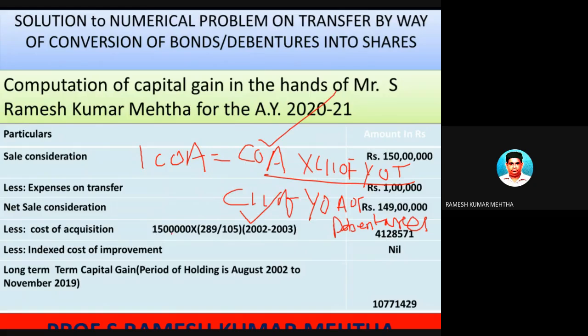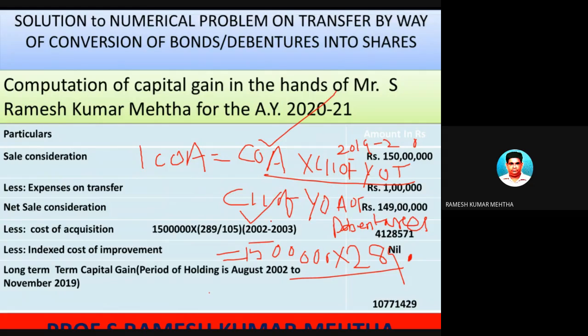So 15 lakh rupees, which was the debentures cost price, into CII of the year of transfer, that is 289, since it was sold in 2019-20. This always comes in the numerator.